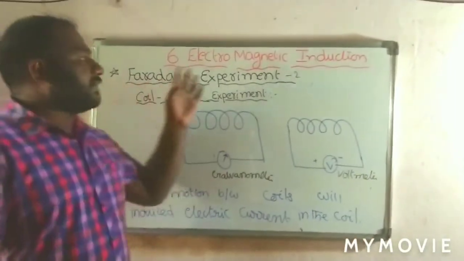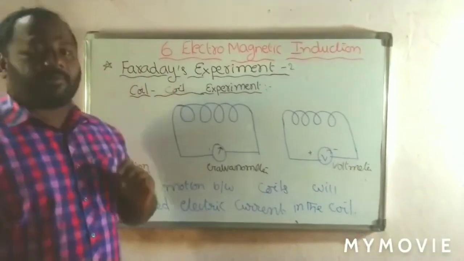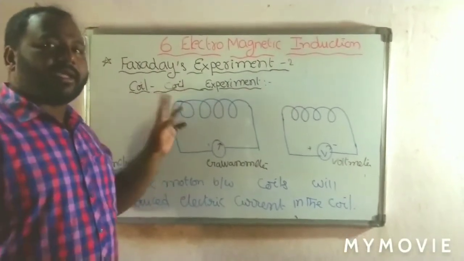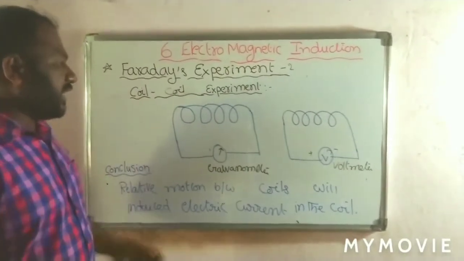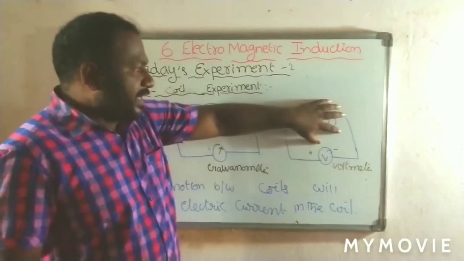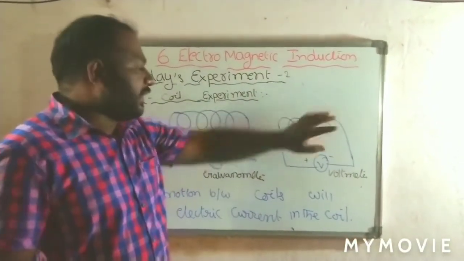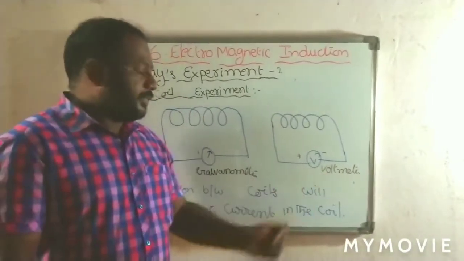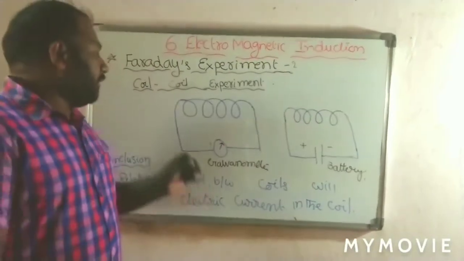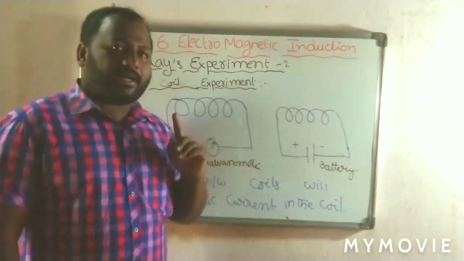Now see Faraday's experiment 2. This experiment is the coil experiment. The previous one is the coil magnet experiment and this is the coil experiment. Here, in the previous case we took a permanent magnet, but in this experiment we take an electromagnet.